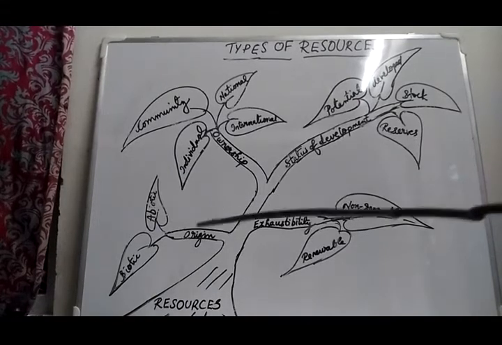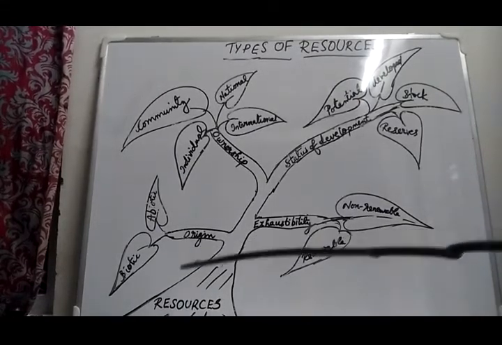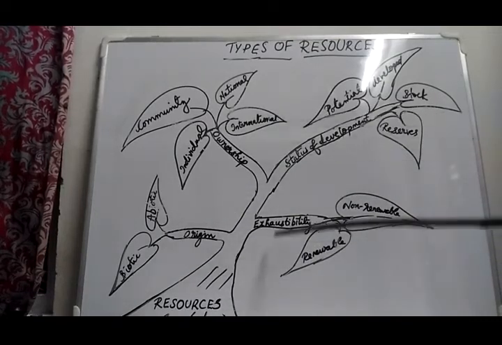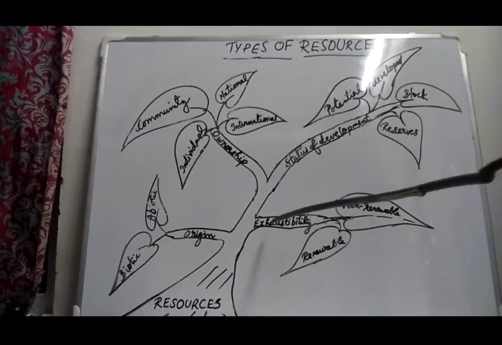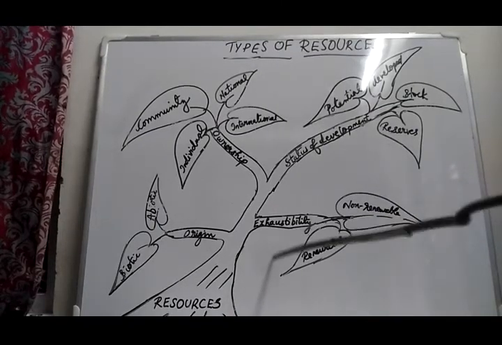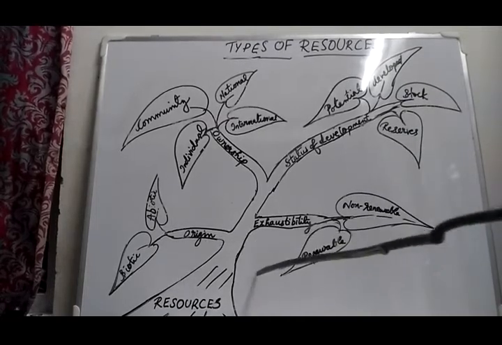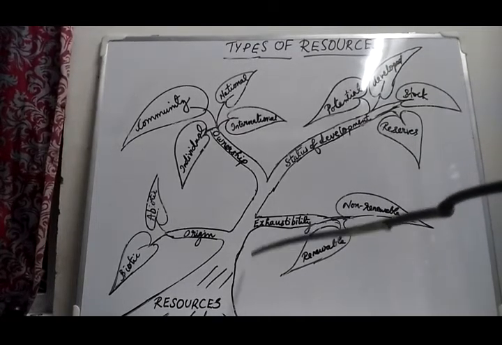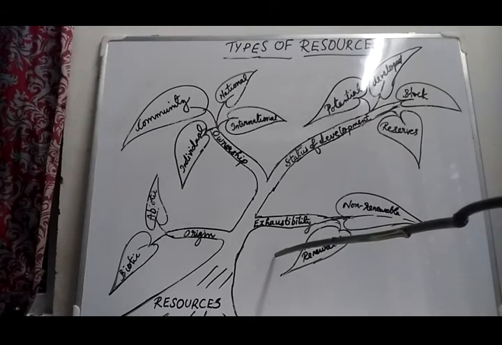The assignment that you have to do from this: I had told you the first page has the definition and its features, and the second page has the types of resources. So please make maximum 1 words that you get from these 2 pages, and write it in your notebook. Okay, thank you.